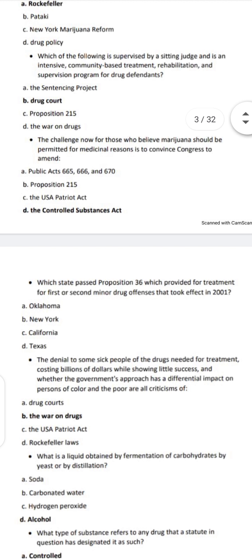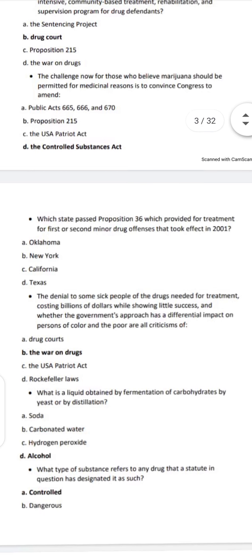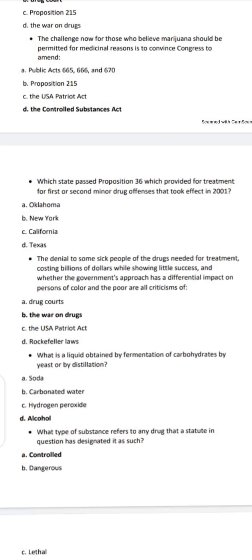Let's challenge now those who believe marijuana should be permitted for medicinal reasons to convince Congress to amend the Controlled Substances Act. The state passed Proposition 36, which provided for treatment in first and second minor drug offenses, that took effect in 2001.